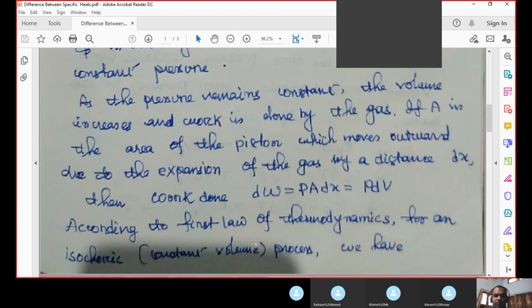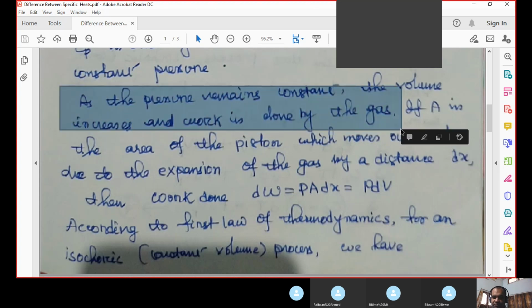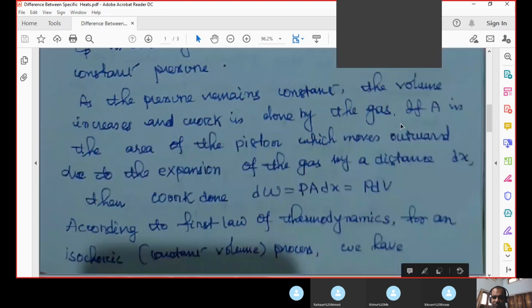Previously, when we learned about specific heat at constant volume, the volume of the gas increases, the gas itself does work, or work is done by the gas. You learned this much from the first law of thermodynamics, these first two lines.